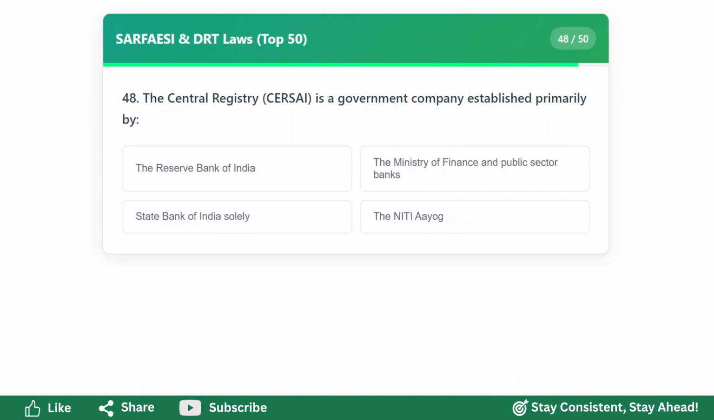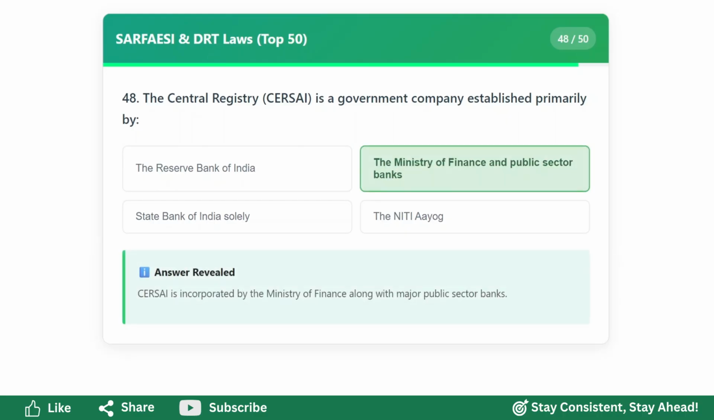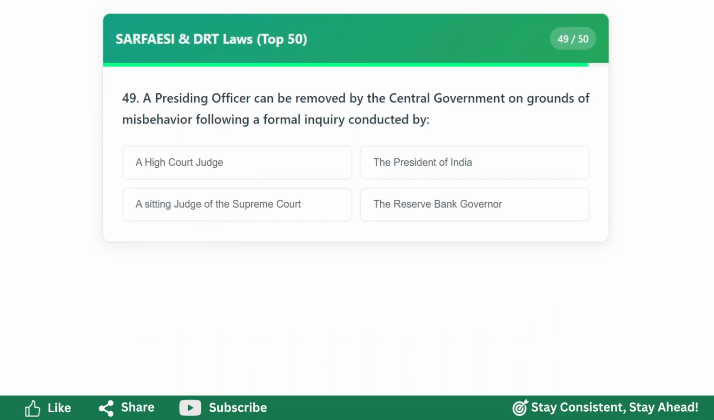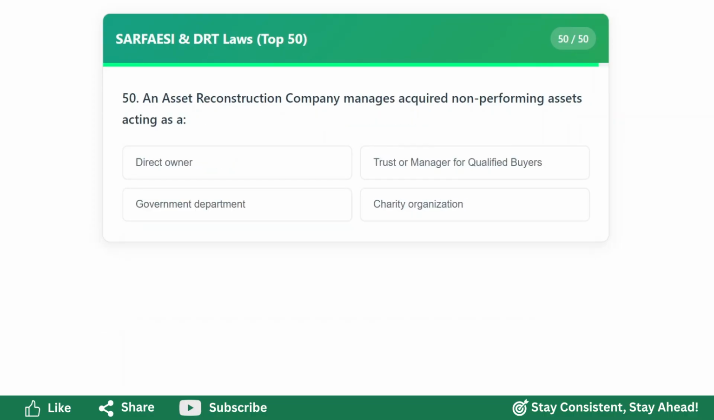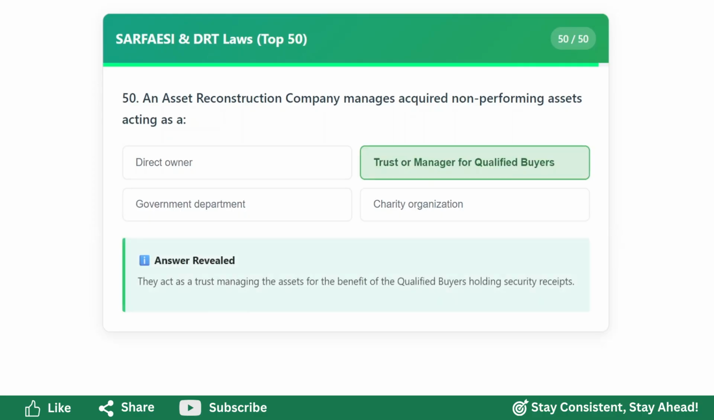The Central Registry is a government company established primarily by the Ministry of Finance and public sector banks. A presiding officer can be removed by the central government on grounds of misbehavior following a formal inquiry conducted by a sitting judge of the Supreme Court. An asset reconstruction company manages acquired non-performing assets, acting as a trust or manager for qualified buyers.